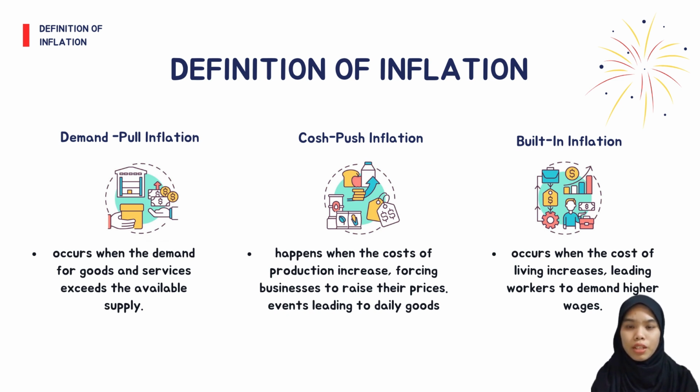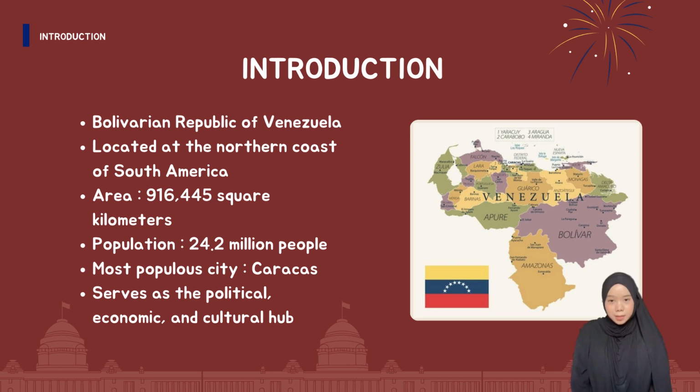Third, built-in inflation. According to BlackRock 2024, built-in inflation, also known as wage price inflation. This occurs when the cost of living increases, leading workers to demand higher wage. Businesses then raise their price to cover the increased wage cost, creating a cycle where wage and price keep pushing each other up. Firstly, I'm going to talk about background in Venezuela.